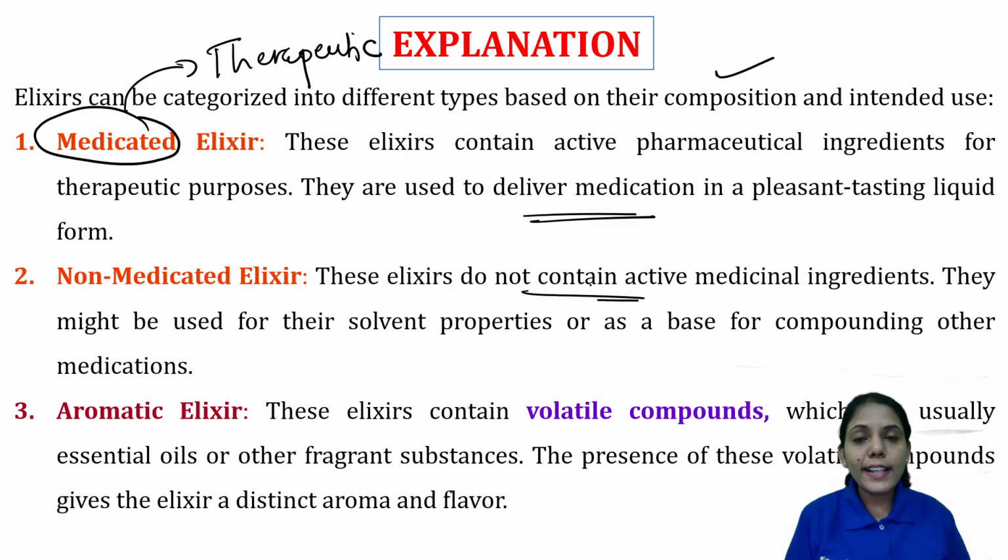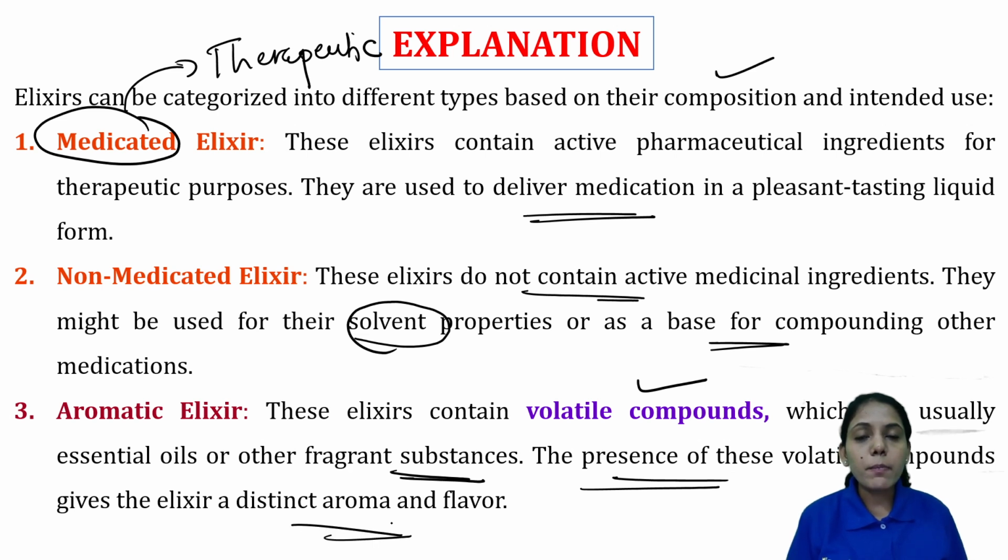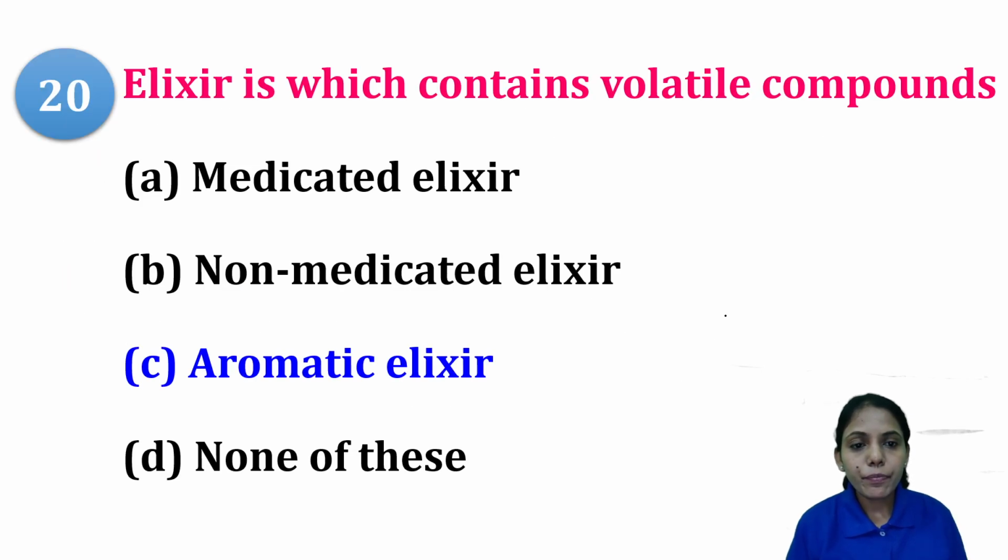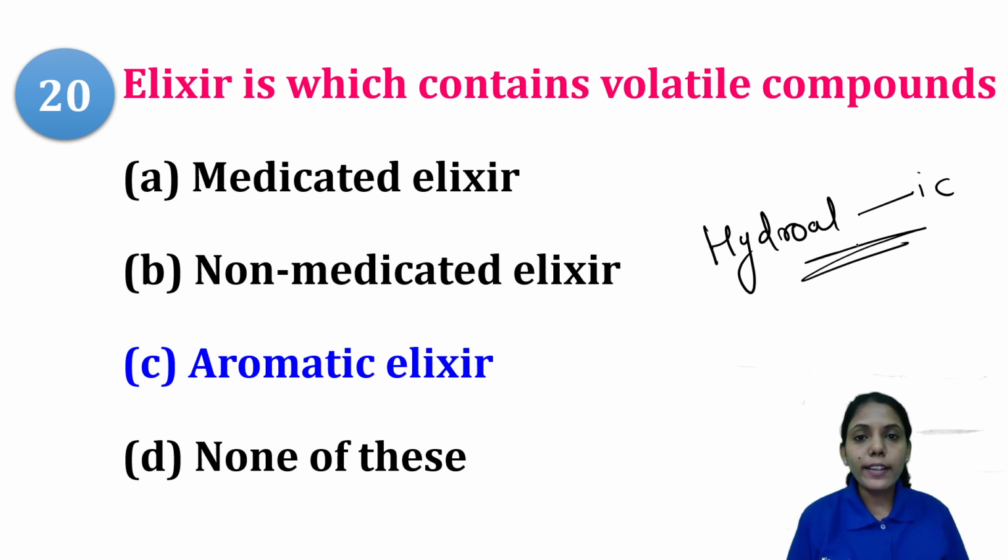Non-medicated elixirs do not contain API and do not have therapeutic activity, but they are used for their solvent properties or as a base for compounding other medication. Aromatic elixir contains volatile compounds, generally essential oils like cinnamon, which have a fragrant substance, and the presence of these volatile compounds gives a distinct aroma and flavor. First of all, elixirs are hydroalcoholic solutions, in which the water part and the alcoholic part will be there.